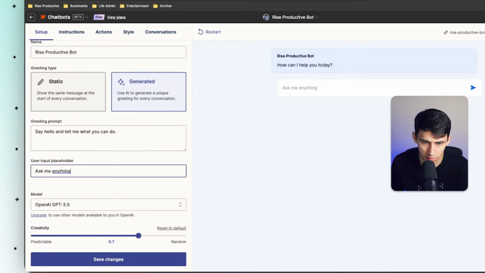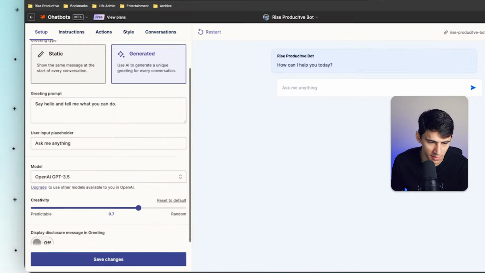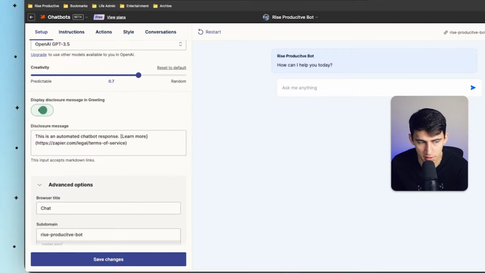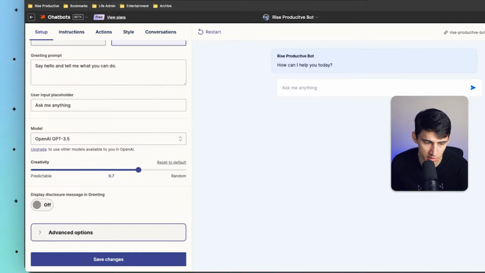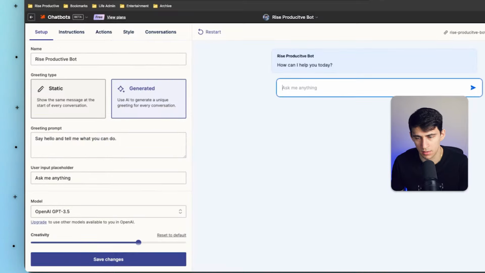And then there's a little input placeholder here that's like, oh, ask me anything. And then the model that we're using is 3.5. If I had to take a wild guess, this is going to be different based on plans in the future. You also have the ability to tell people whether it's an automated chatbot or not. And I can't remove the built on Zapier label because it's not on the higher plan. You can adjust the level of creativity, and let's see what I can do here.